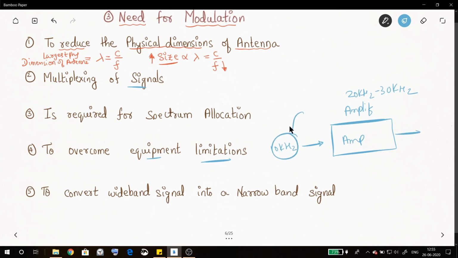We can apply modulation here, increase its frequency to 15 kilohertz, and give that signal to the amplifier. Now the message signal of our 10 kilohertz will get amplified. Then we can again demodulate that 15 kilohertz and bring it back to 10 kilohertz, the same as the initial message signal which we had. So that's how we are overcoming the limitation of this amplifier by using modulation technique.